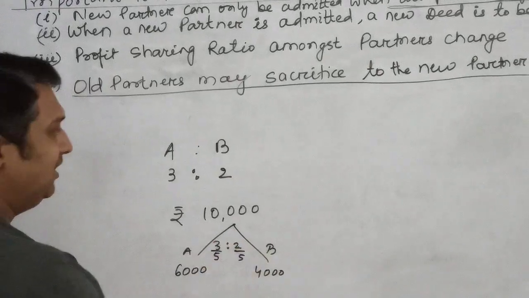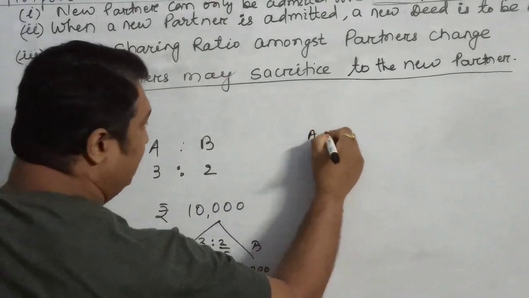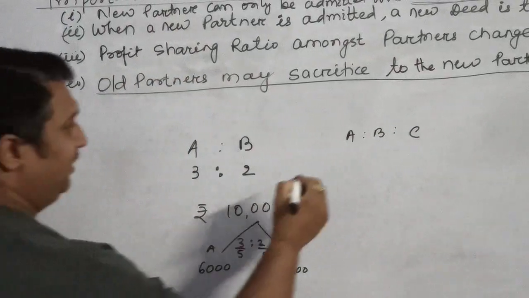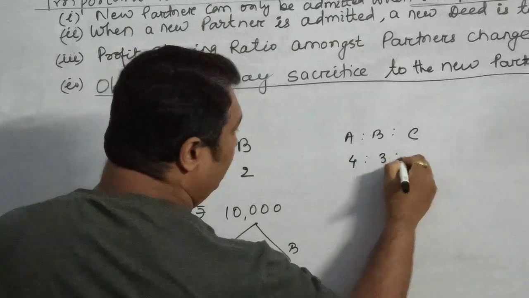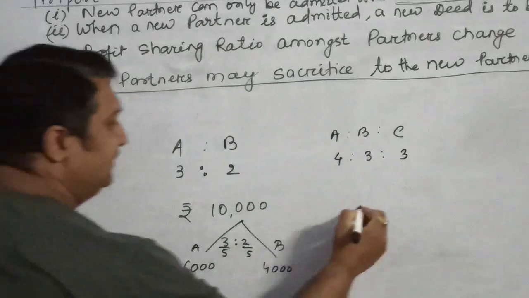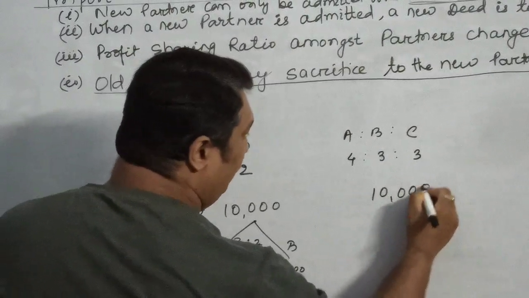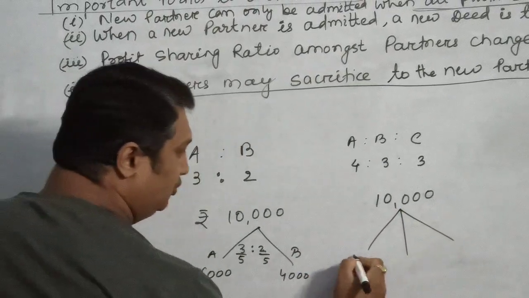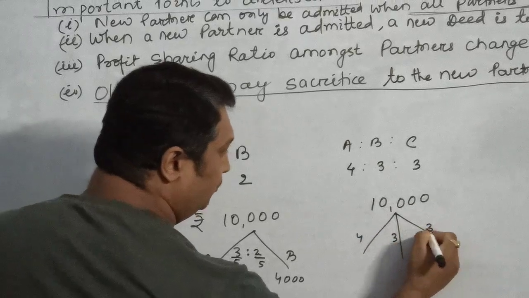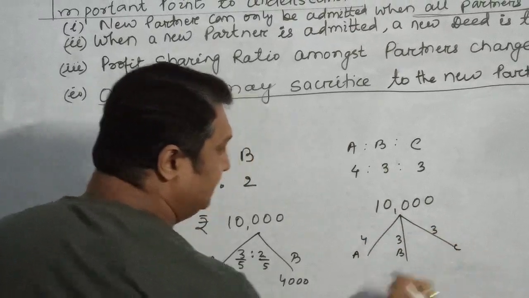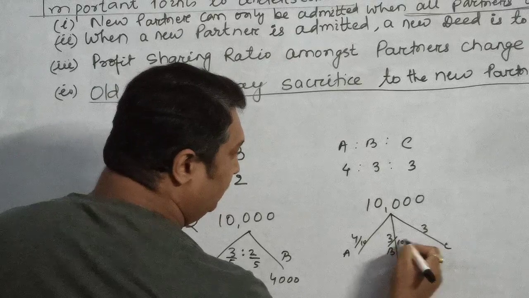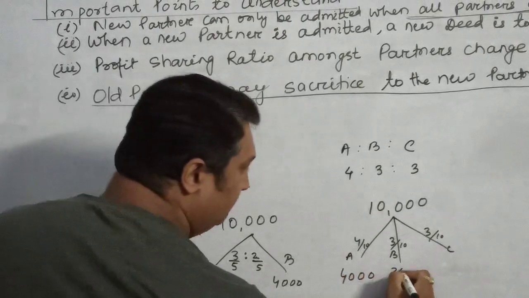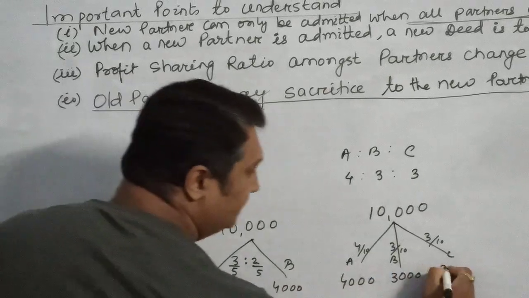Now when the new partner C comes and it is decided that the profit sharing ratio amongst them will be 4:3:3, if the firm makes a profit of rupees 10,000, it will be distributed in the ratio 4:3:3 amongst A, B and C. That means 4 by 10, 3 by 10 and 3 by 10. So A will get a share of 4,000, B will get a share of 3,000, and C will get a share of 3,000.